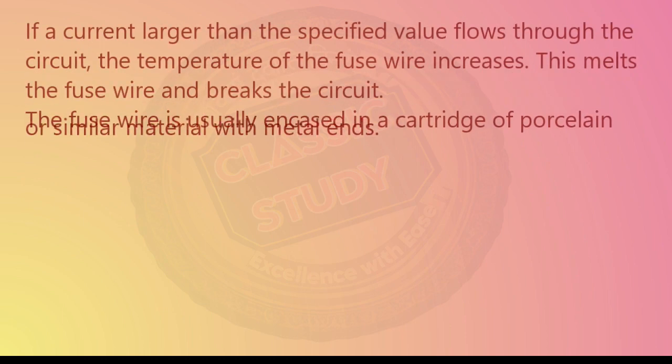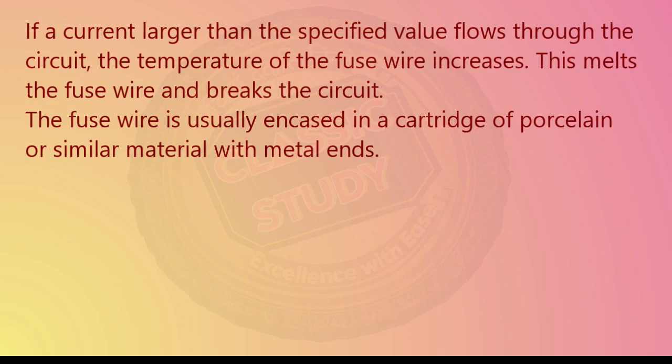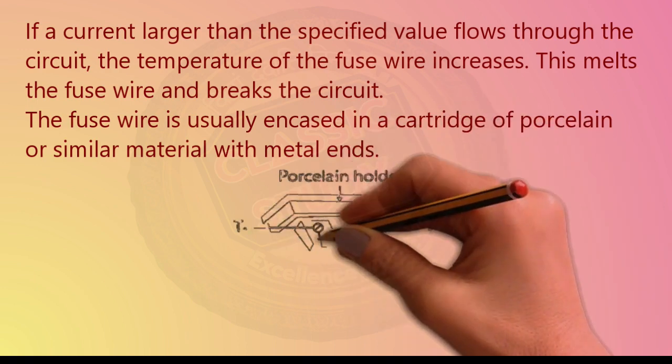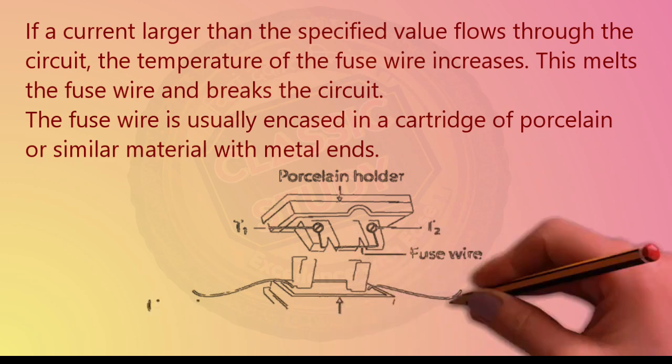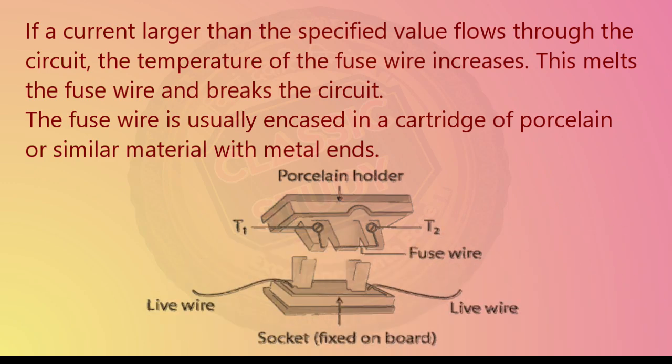So when an unduly high amount of electric current flows, this wire melts, breaking the circuit. So if larger currents of a specific value are flowing through this circuit, because of the heating effect, the temperature of the wire increases and it melts down, breaking the circuit. Therefore, the flow of very high electric current through the home appliances is stopped, saving them from any kind of damage.